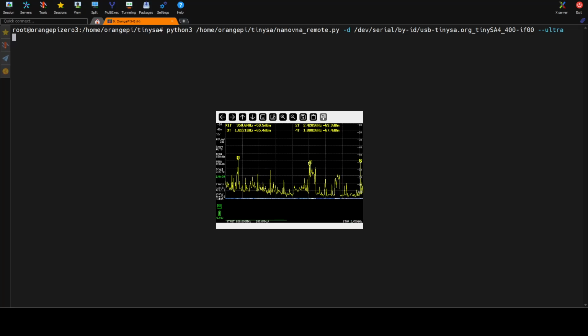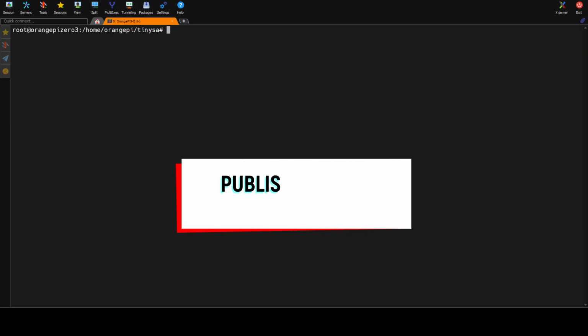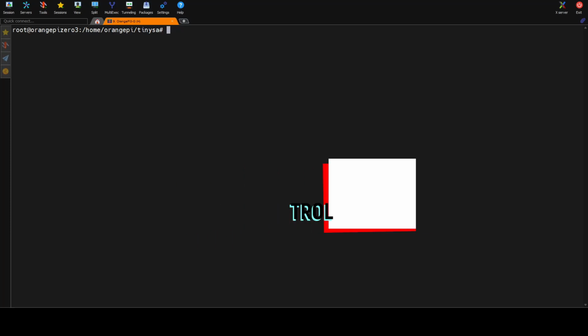So it's just working in our local network, but we can go a little further and try to control it from the internet if we need. So I will just stop the script and the window will close. To put this remote host on the internet, we will use the ngrok application.